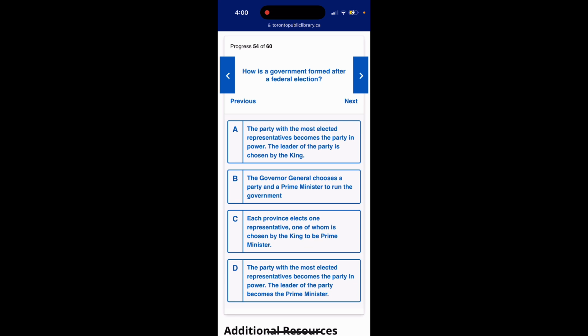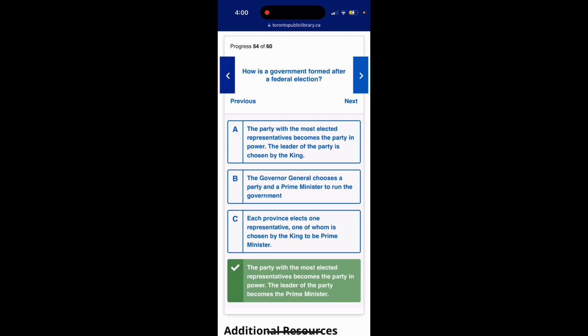Option D, the party with the most elected representatives becomes the party in power. The leader of the party becomes the prime minister. The answer is option D, the party with the most elected representatives becomes the party in power. The leader of the party becomes the prime minister.